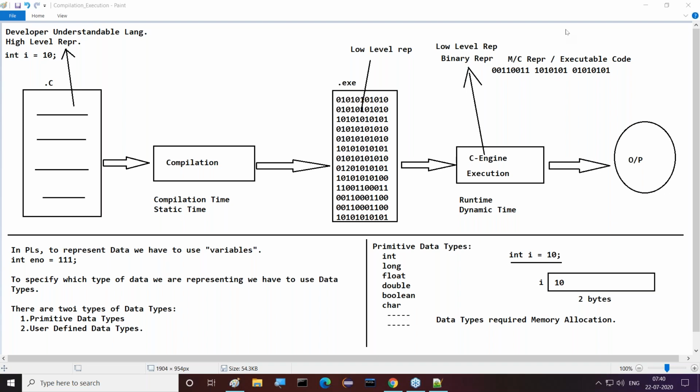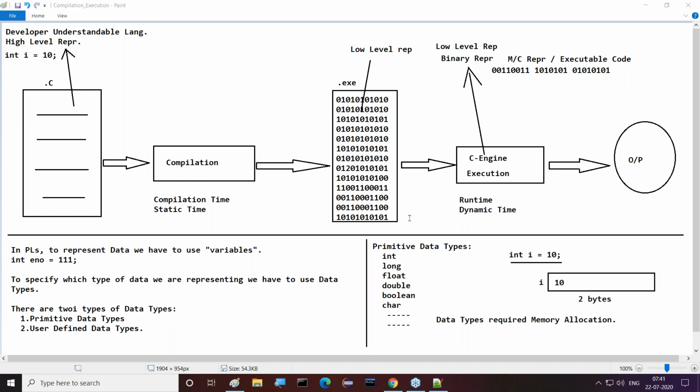If any programming language allows to create memory for the primitive data types at compilation time, not at execution time or runtime, then that programming language is called a static programming language.